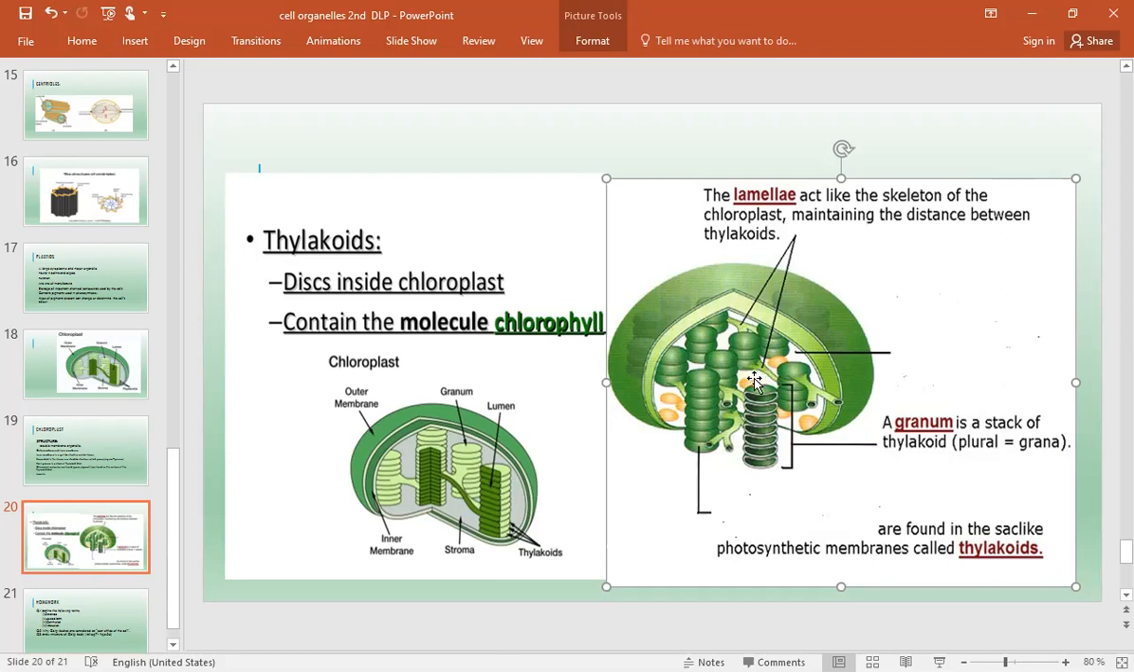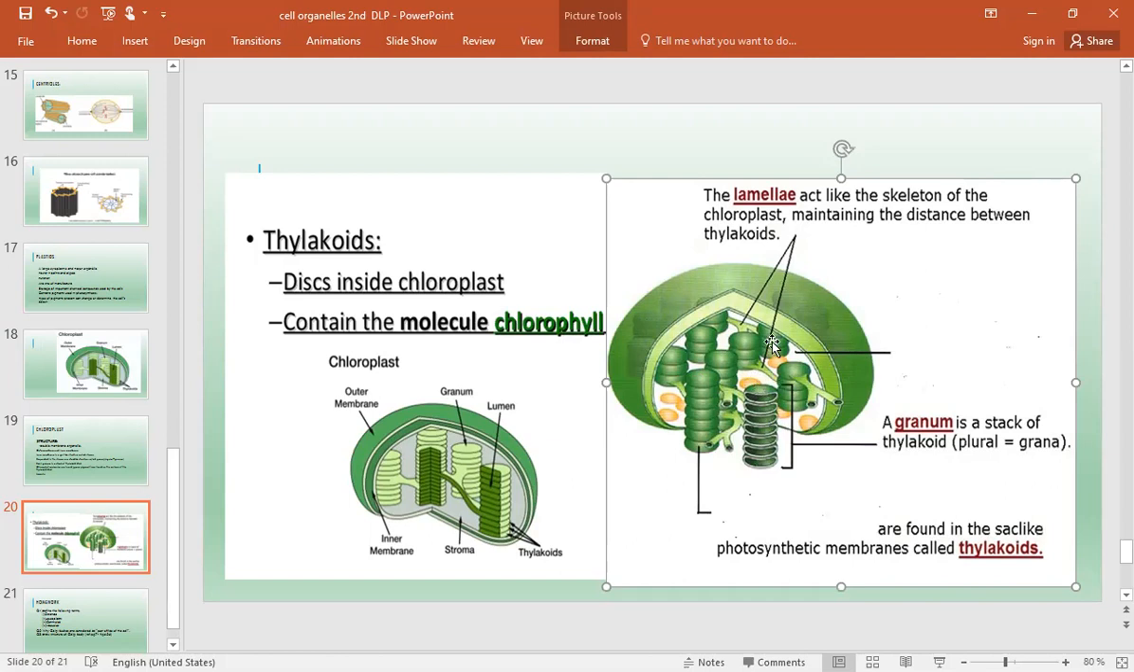Then you can see the thylakoid. What is a thylakoid? It is a sac-like structure. Here you can see these sac-like structures arranged in the form of a stack, one upon the other, like here. This stack is called a granum.